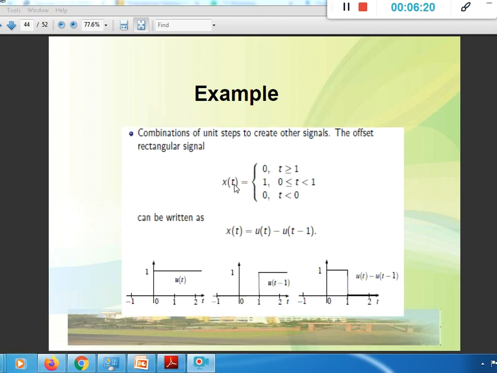For example, if x of t is equal to 0 for t greater than or equal to 1, and 1 for t between 0 and 1, and 0 for t less than 0.